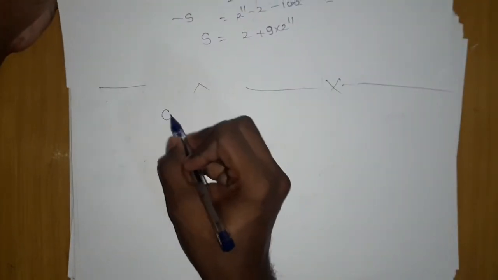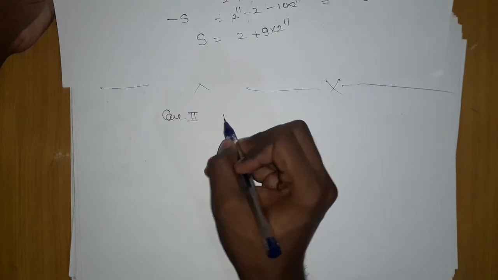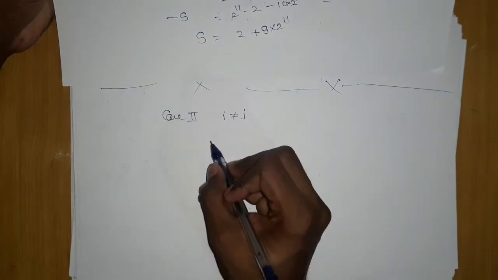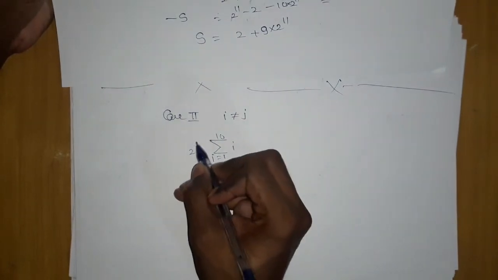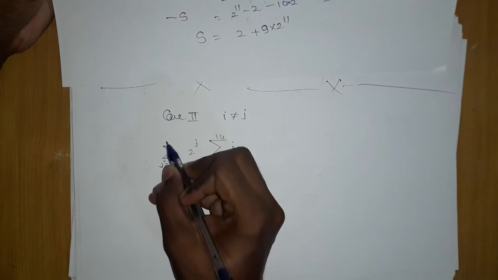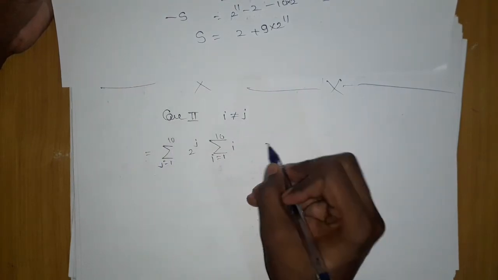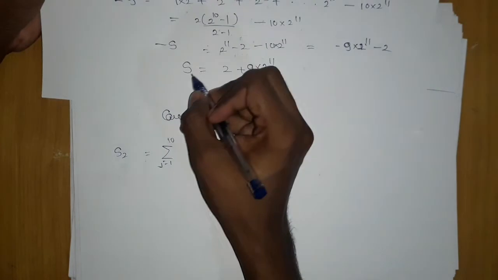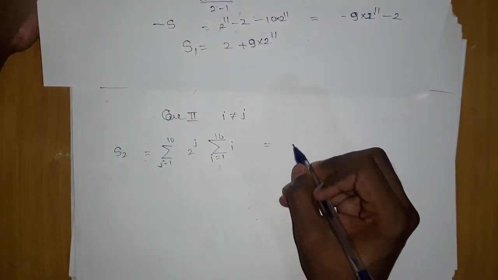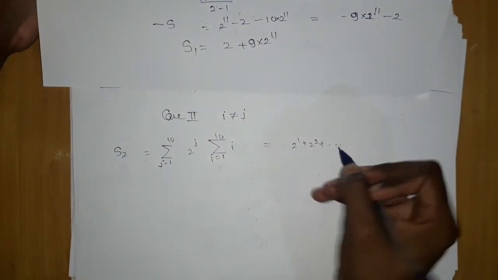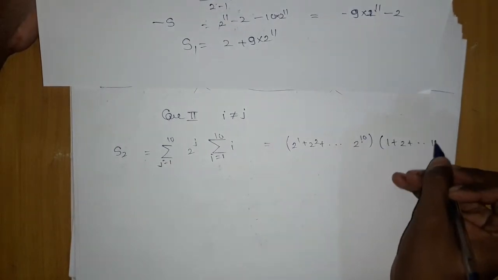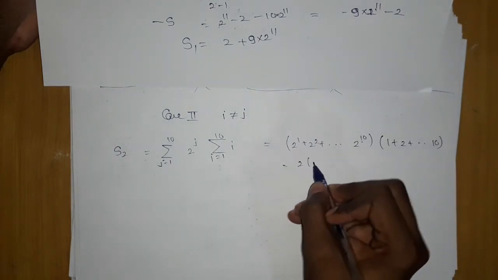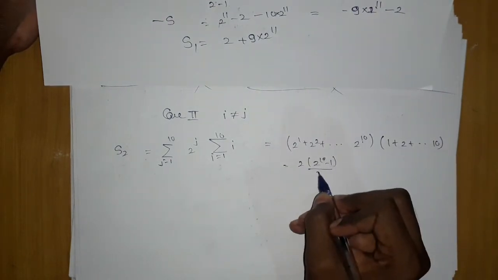Case 1 is done. Now let's move to case 2. Case 2 is when i is not equal to j, they will move in different summations. Summation i equals 1 to 10 of i, and summation j equals 1 to 10 of 2 power j. Take this as S2, or S1, doesn't matter. 2 power 1, 2 power 2, and so on till 2 power 10. This is 1 plus 2 plus 3 till 10, and the common ratio is 2, giving 2 into (2 power 10 minus 1) upon (2 minus 1).